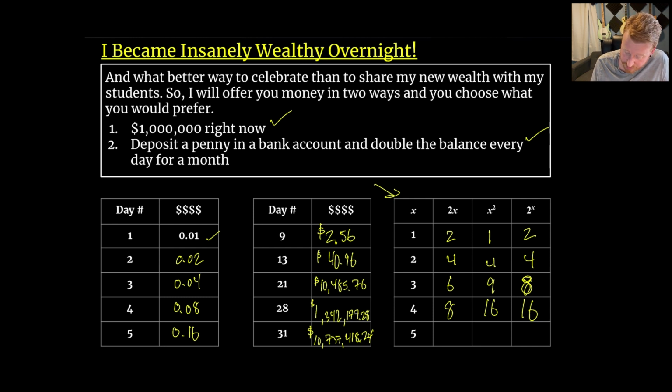Once we get to 5, 2 times 5 is 10. 5 squared is 25, and 2 to the 5th is 32. So at that point, the exponentials are starting to grow faster. So you can see that they kind of start in the same spot. Things are looking relatively the same, but then they start to grow a lot quicker and will continue to grow even more quickly after that.